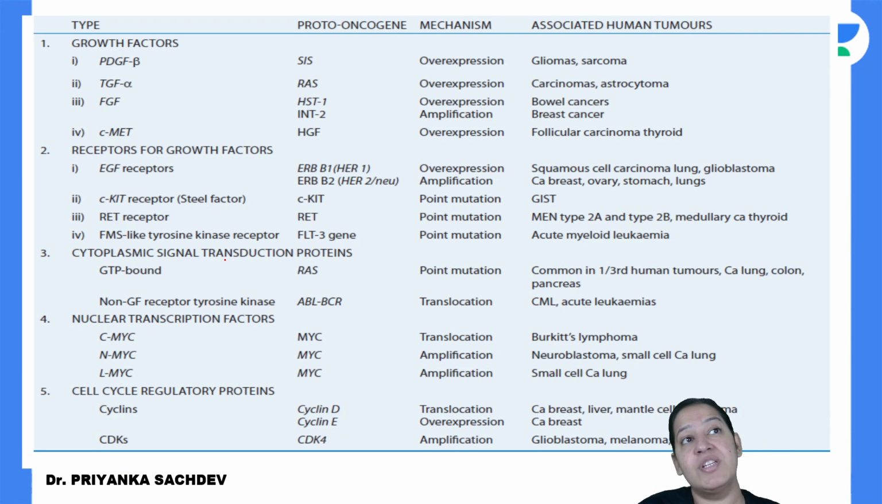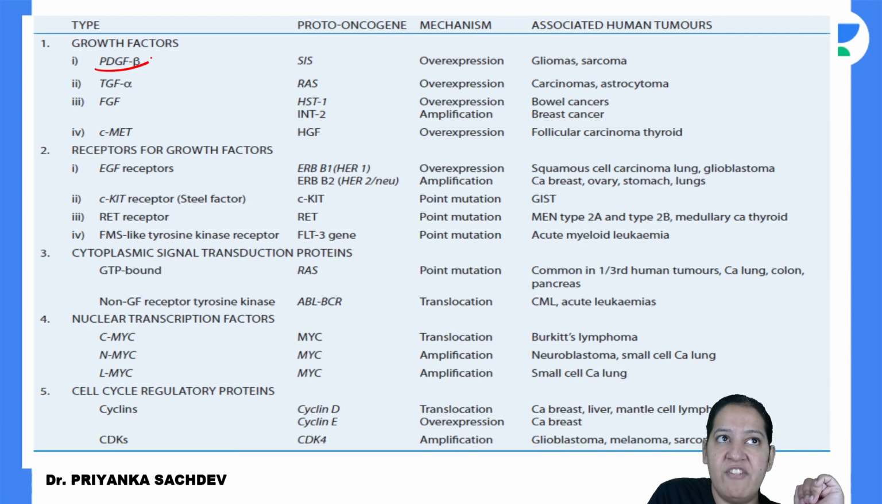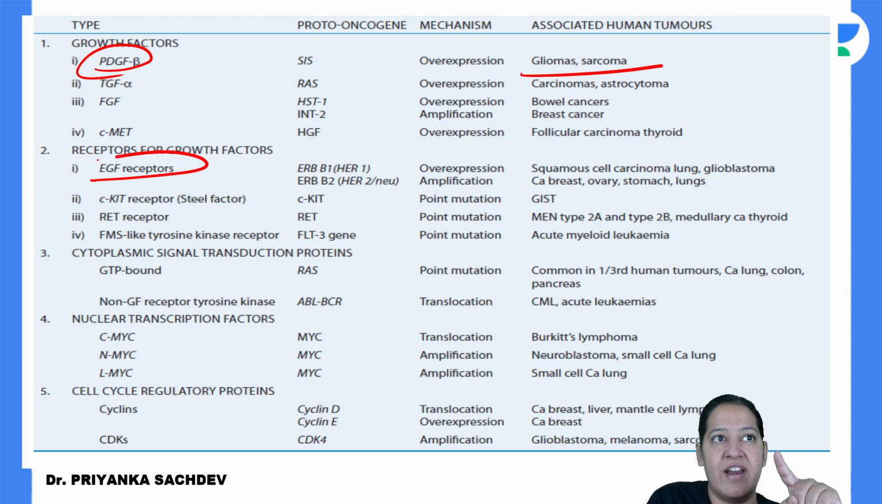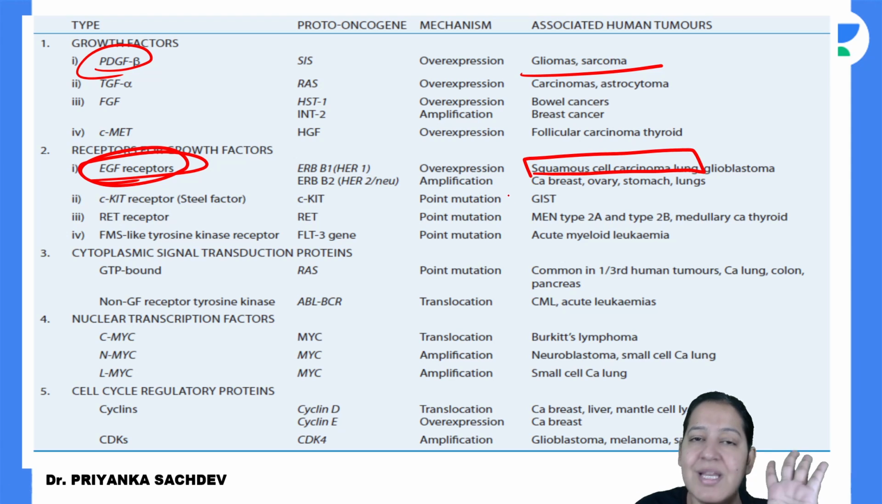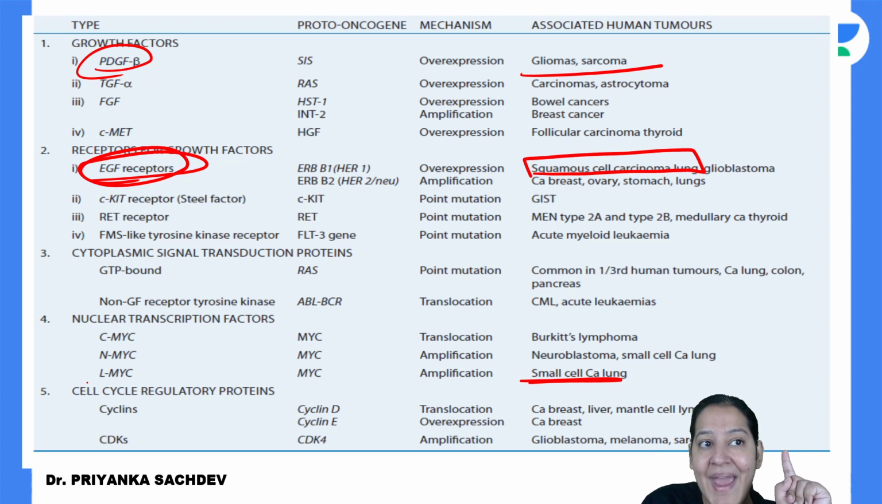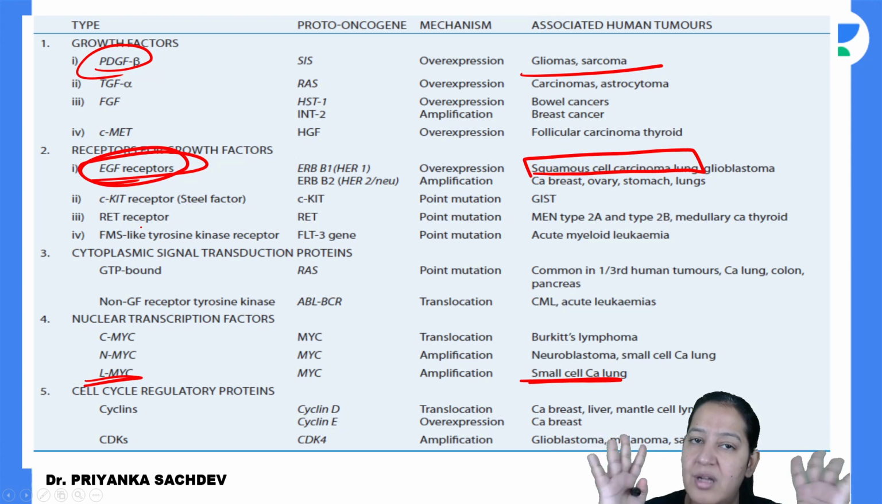और किसके mutation से क्या होता है? When PDGF got mutated, which cancer? When आपको क्वेश्चन में EGFR है ना, EGFR when mutated, it will lead to squamous cell carcinoma of the lung. In your option, you have small cell carcinoma of the lung. No, small cell carcinoma of the lung नहीं होता. Small cell carcinoma of the lung occurs by l-MYC mutation, not by EGFR mutation. So you should learn this table.